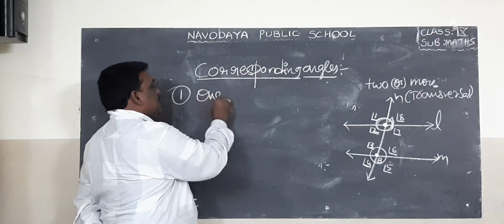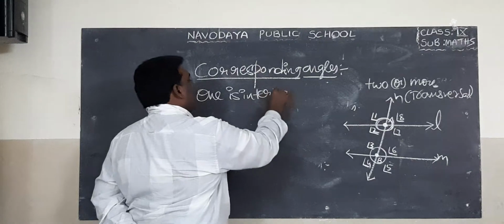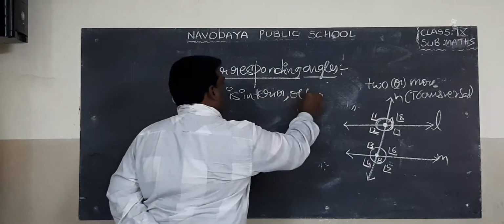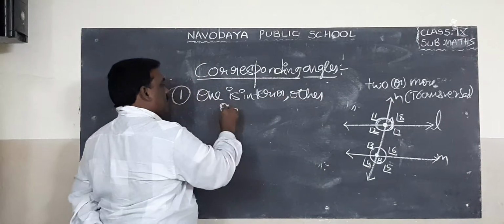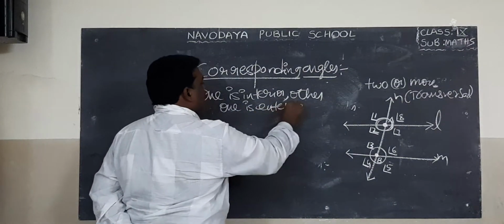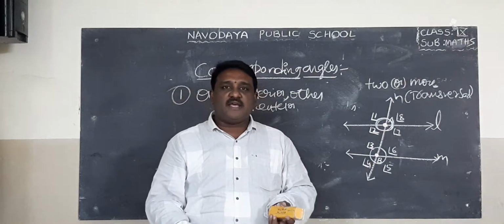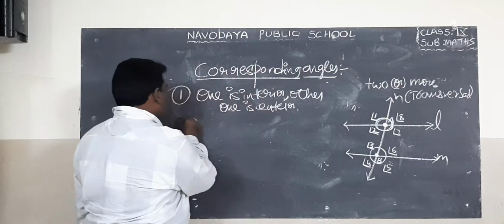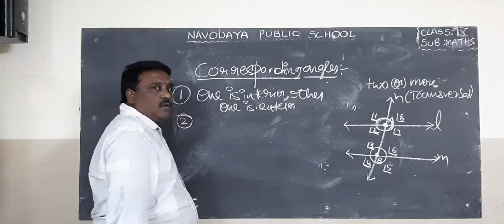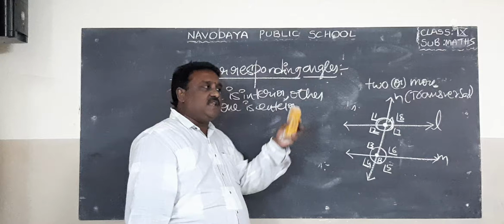One should be interior, the other one is exterior. So, 2 angles: one is interior angle, other one is exterior angle.